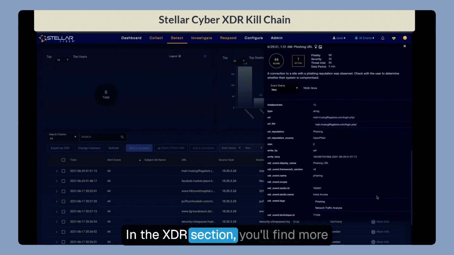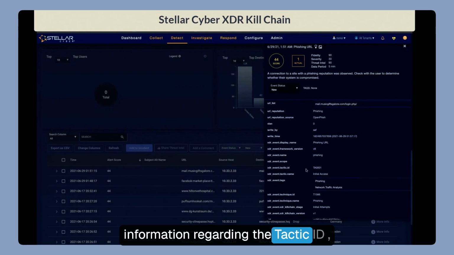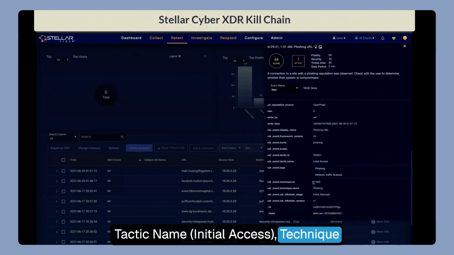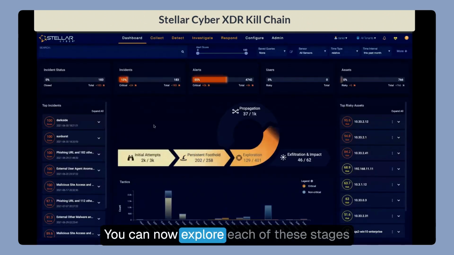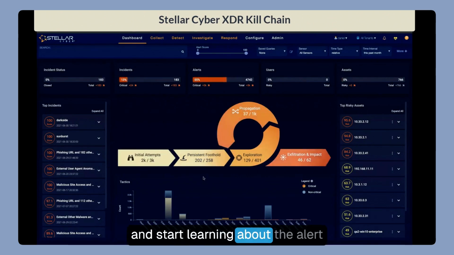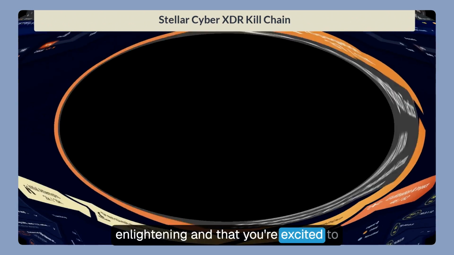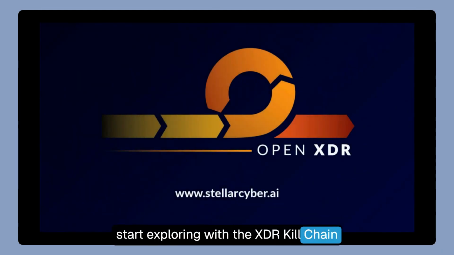In the XDR section, you'll find more information regarding the tactic ID, tactic name, initial access, technique ID, and technique name, phishing. You can now explore each of these stages and start learning about the alert types and how they are mapped into tactics and techniques. We hope this session has been enlightening and that you're excited to start exploring with the XDR kill chain framework.